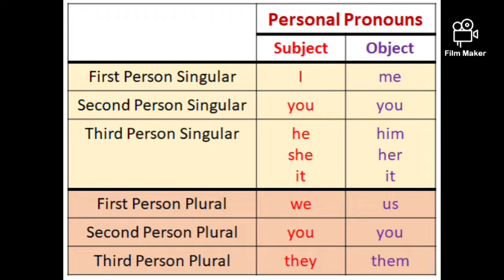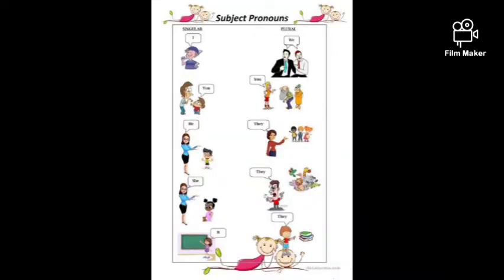You need to keep this in mind. I, me. You in singular. He, him. She, her. It. We, us in plural. You. They, them. So to be more clear, singular I; plural, more than one, we. You, singular; more than one, you.